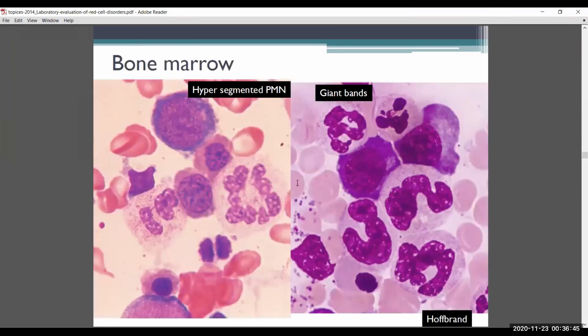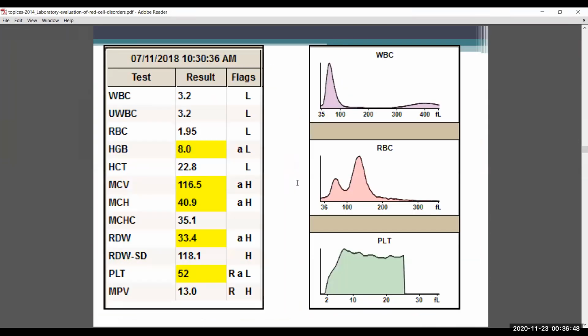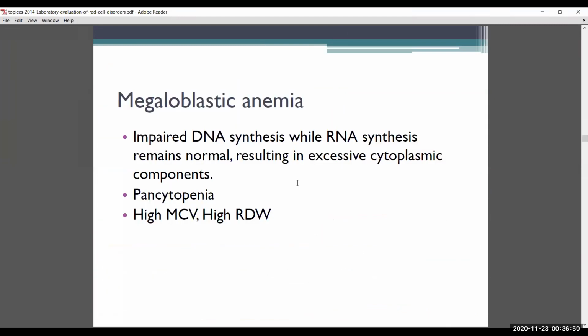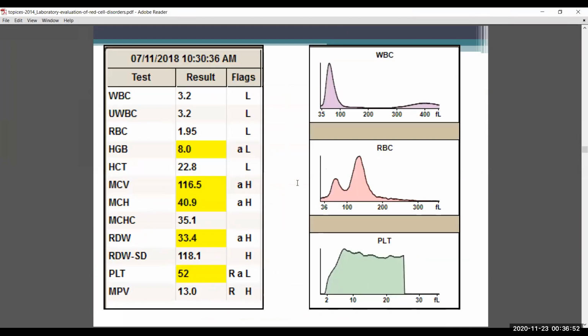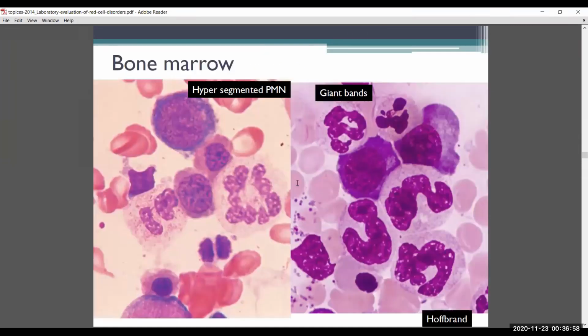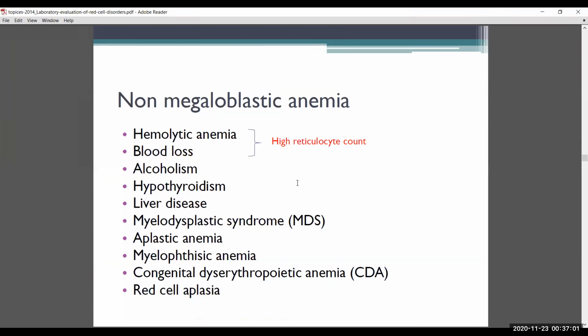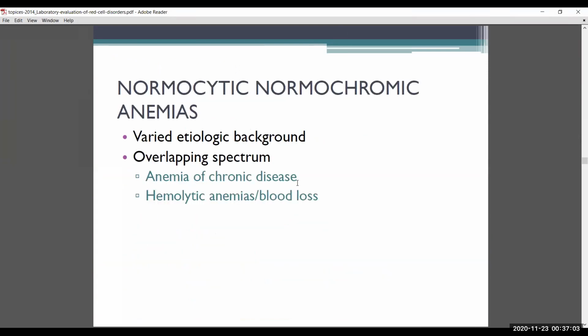So, for megaloblastic anemia, the gold standard for diagnosing B12 and folate deficiency is looking at serum methylmalonic acid and homocysteine levels. If methylmalonic acid is increased, it is B12; if homocysteine is increased, it is folate. That is the gold standard right now. So non-megaloblastic has been explained. Normocytic is basically overlapping with anemia of chronic disease and hemolytic anemia.